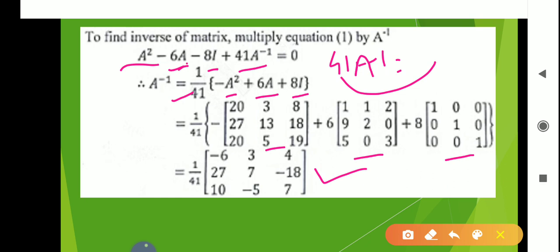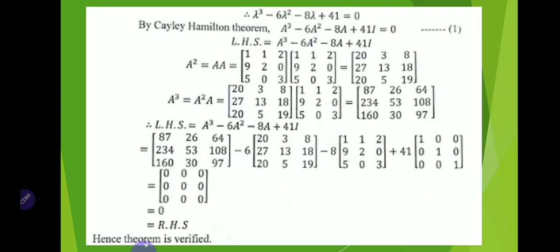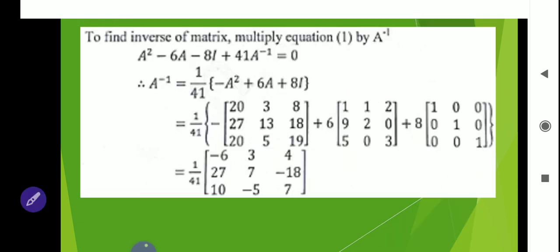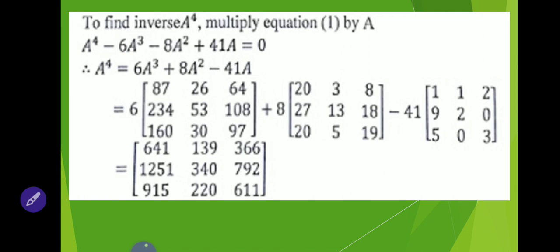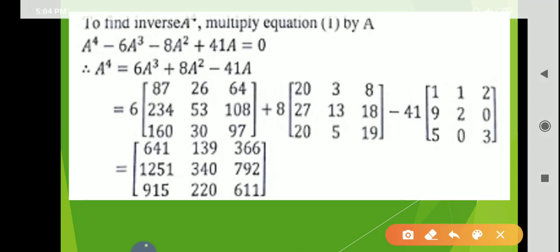Sometimes a question may ask to find A to the power 4. Now how do we find A to the power 4? For that, using the Cayley-Hamilton theorem, equation 1 is A cube minus 6A square minus 8A plus 41I equal to 0. If you multiply this equation by A, then A cube into A is A raised to 4. So if you multiply equation 1 by A, we will get this equation, that is A raised to 4 minus 6A cube minus 8A square plus 41A equal to 0.